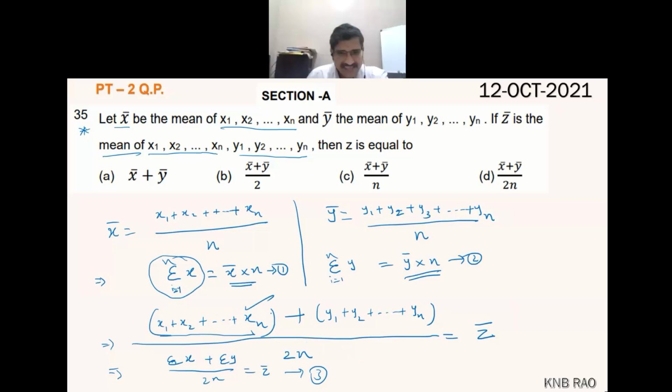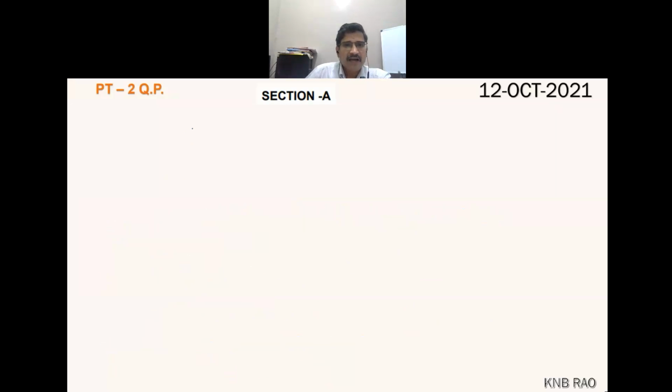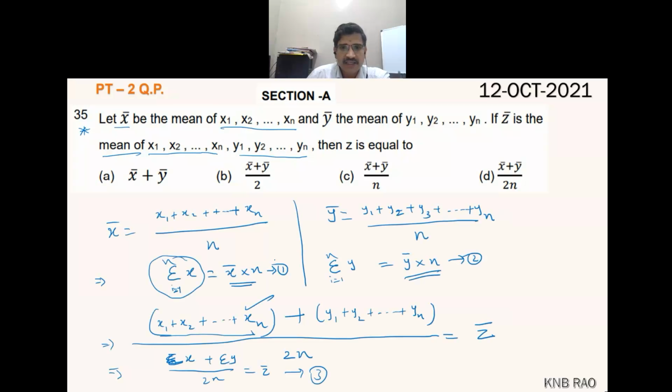This portion, the entire portion, is sigma x. Sigma x is the sum of x observations. So sigma x added to sigma y by 2n gives z bar. Instead of sigma x and sigma y, we have already got equation 1 and equation 2, so we know the values.